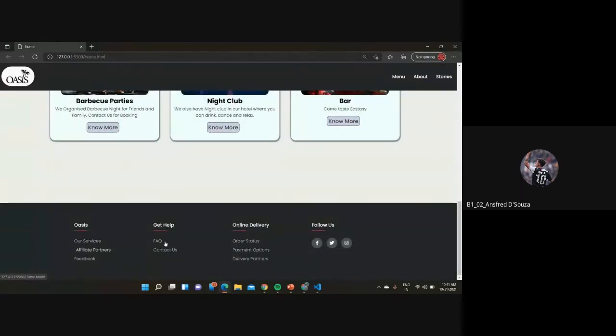If you see, on hovering over a particular item, like on the left-hand side, our services, affiliate partners, it raises. We have used translateX and translateY properties to raise it. And in the followers part we have used buttons, and we put hover properties on them. So that's that.